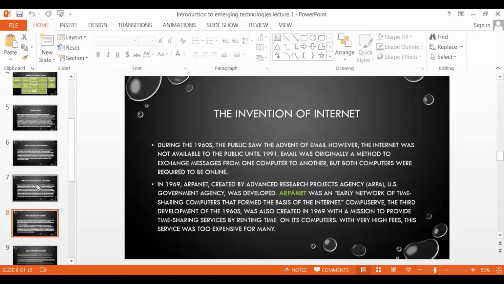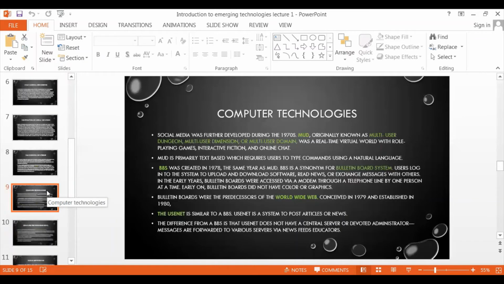Okay, going forward, a development of the 1960s was also created in 1969 with a mission to provide time-sharing services by renting time on its computers with very high fees. This service was too expensive for many. Even 5 to 6 years ago, it was very difficult for a person to connect to the internet and send emails, and it was very expensive as well. And nowadays it's actually very cost friendly.